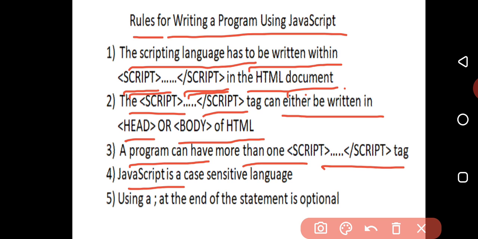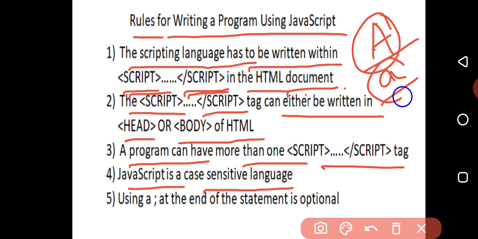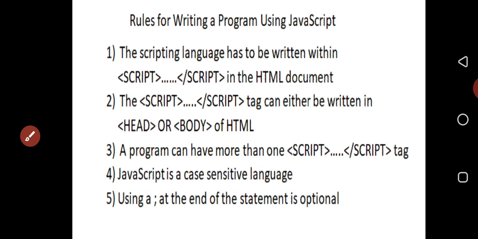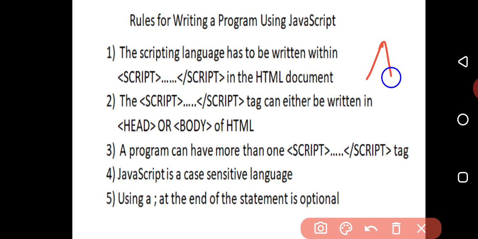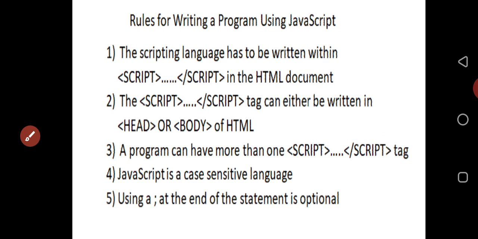JavaScript is a case sensitive language. Case sensitive means that to JavaScript, capital A and small a are different things. Suppose you have written one thing as capital A; anywhere you refer to it as small a, it will not accept that, because it treats capital A and small a as different. That is called case sensitive. Using a semicolon at the end of a statement is optional.